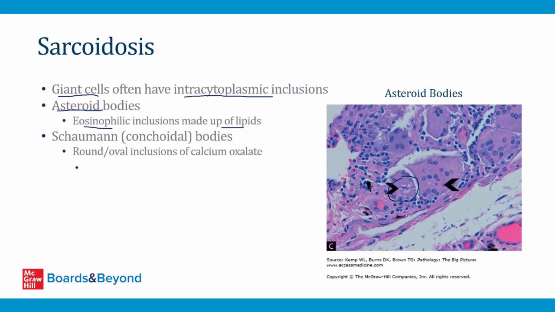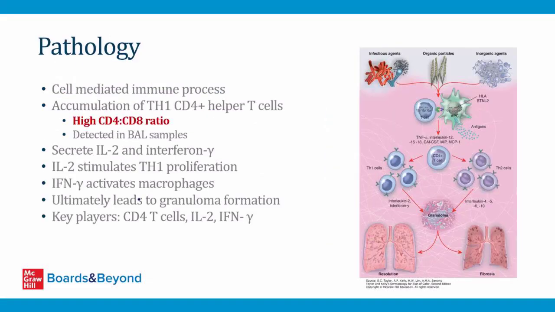Another finding, which I don't have a picture of to show you, is called a Schaumann body or a conchoidal body. These are round oval inclusions of calcium oxalate, and you can also find these sometimes in the giant cells of patients who have granulomas of sarcoidosis. The pathology of sarcoidosis is very complex and it's incompletely understood. But on this slide, I'm going to give you some of the key points you want to remember in case they come up in board questions.